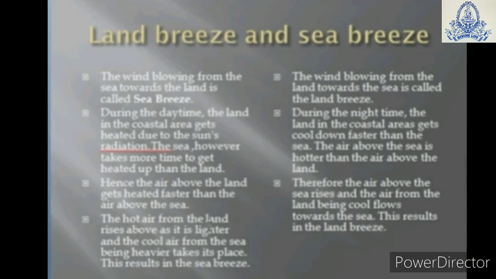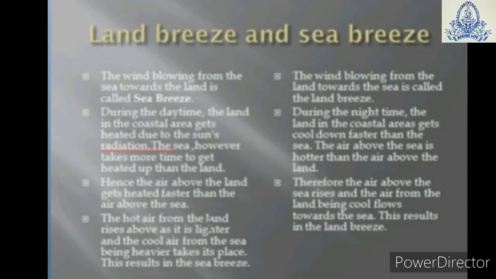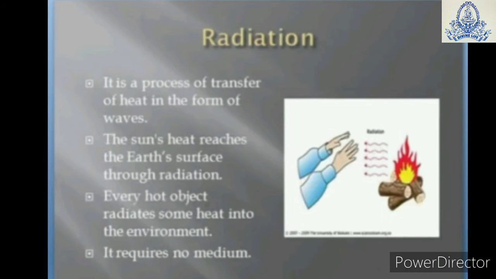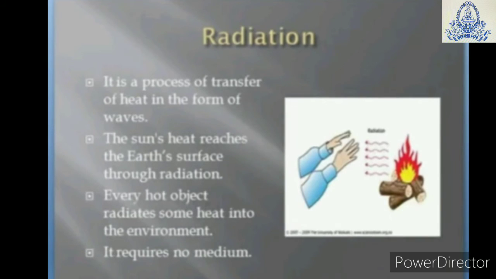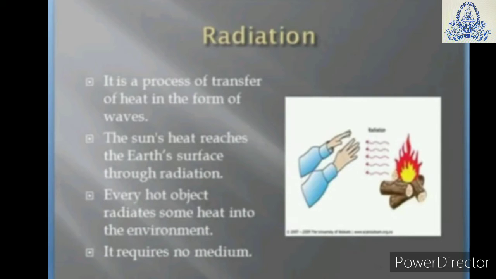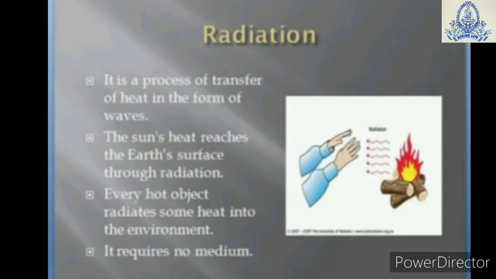Okay students, now we will take our another topic, that is radiation. Radiation is a process of transfer of heat in the form of waves. The sun's heat reaches the earth's surface through radiation. Every hot object radiates some heat into the environment and it requires no medium.